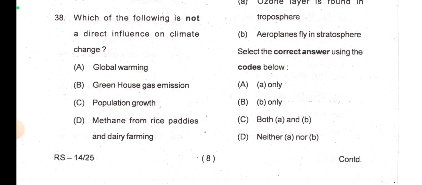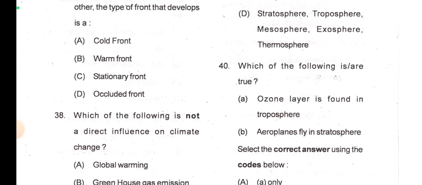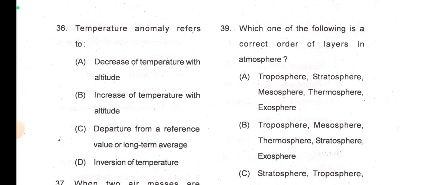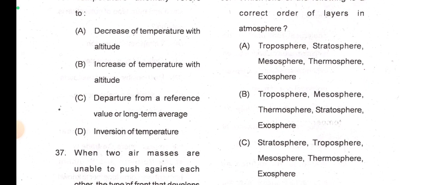So global warming, definitely this is not the cause of climate change. Yeah, this is a cause of climate change. Greenhouse gas emission, population growth, methane from rice paddies and dairy farming. I think population growth is not a direct influence on climate change. Very indirect. Now 39, which one of the following is a correct order of layers of atmosphere?